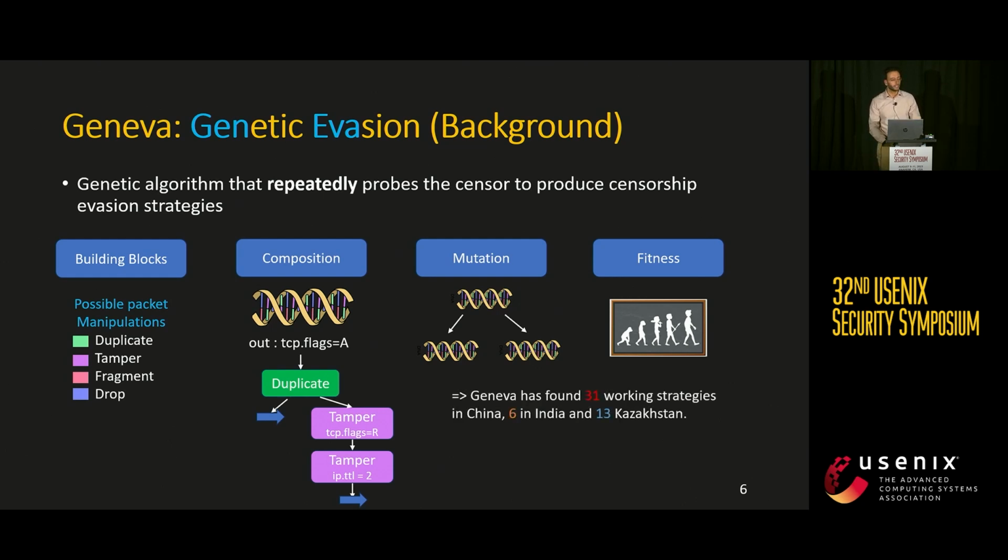Geneva was reportedly able to find 31 new working strategies in China, 6 in India, and 11 in Kazakhstan. Despite all of these impressive results, the real-time detection approach based on machine learning and TRW that we talked about earlier was able to block Geneva clients with 99% confidence after only 2 observations, which means after only 2 censor probes made by Geneva. This is exactly why it is important to study the detection risk of these tools.